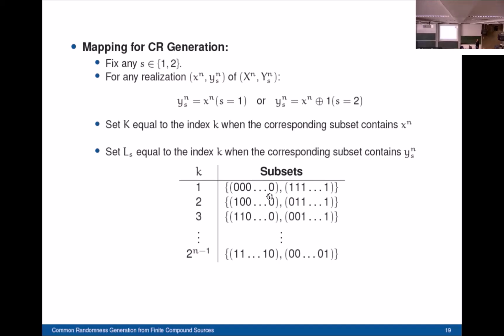We're going to assign an index to each subset, such that the random variable K will be equal to some index k when its corresponding subset contains the output sequence at terminal A. At terminal B, we will also set the random variable L index S equal to k when the output sequence observed by terminal B is contained in the corresponding subset. With this mapping, we make sure that the random variable K will always be equal to the random variable L index S. So here we generate common randomness.